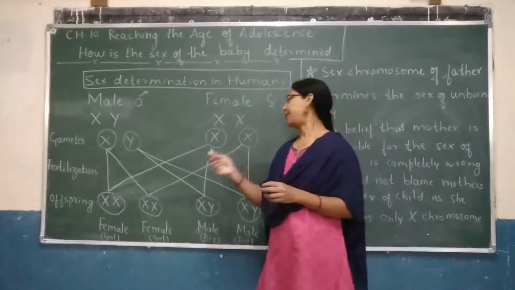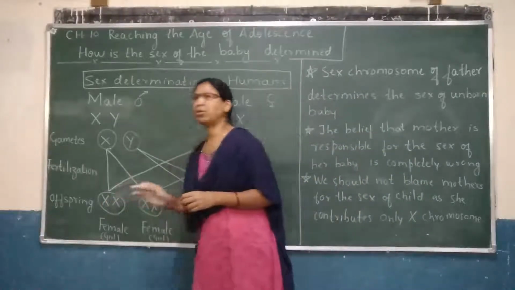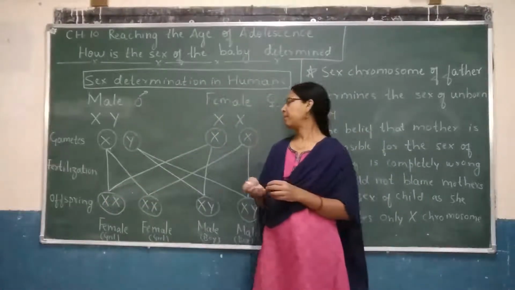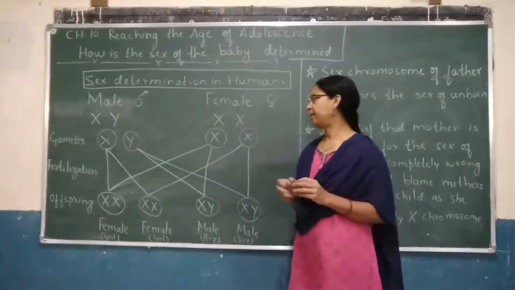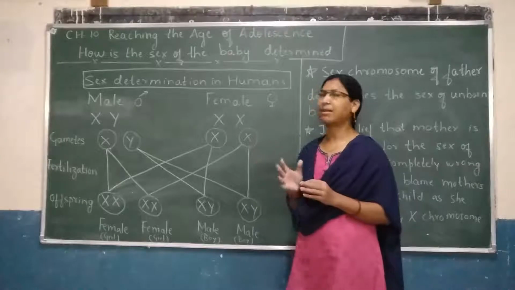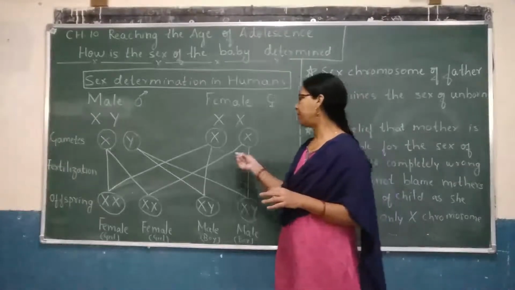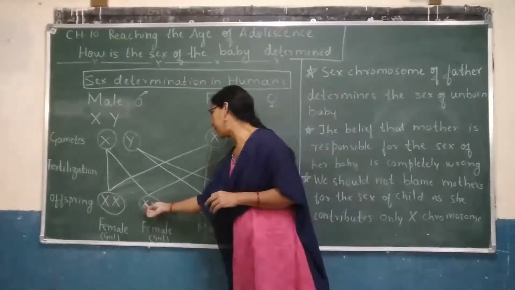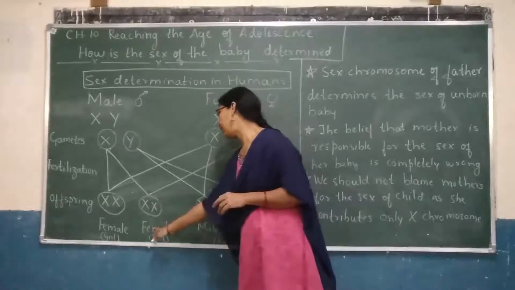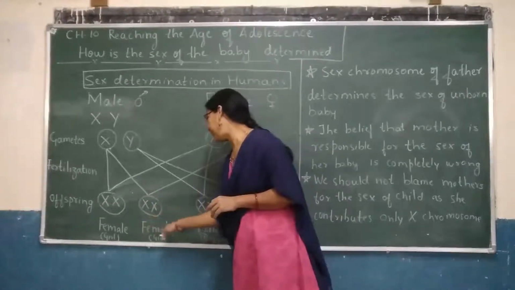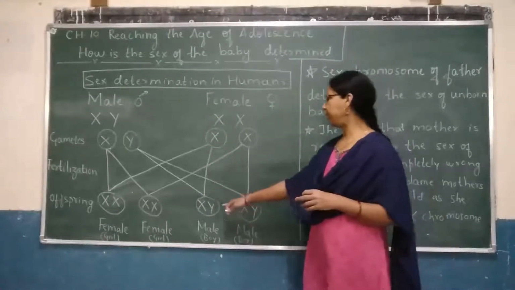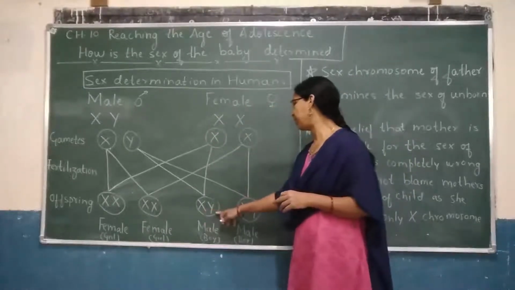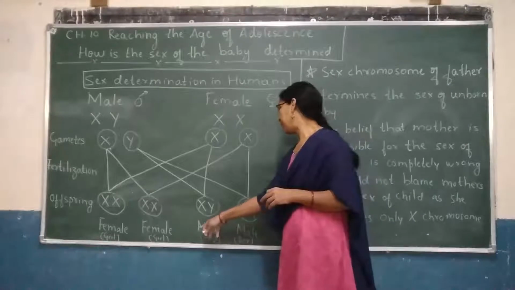So now let us see what happens. Suppose if it is X and X chromosome, then the sex of the child will be female. The baby will be a girl child. Similarly, here also you can see X and X chromosome. So the baby will be female or it will be girl child. Here you can see we get one X and one Y chromosome in the baby.